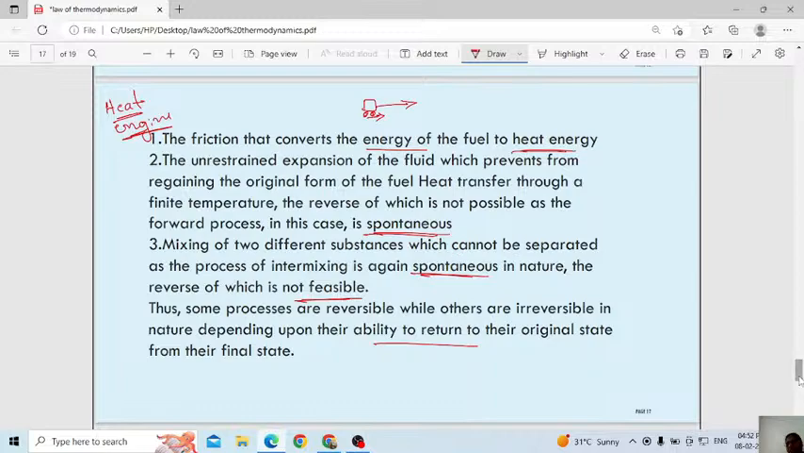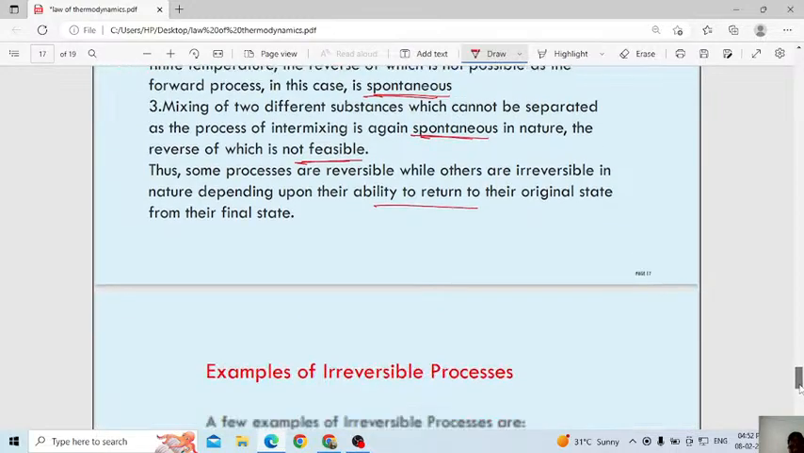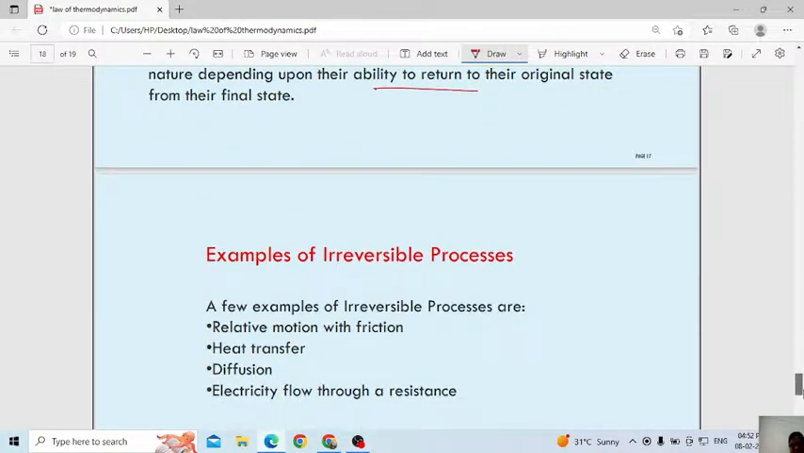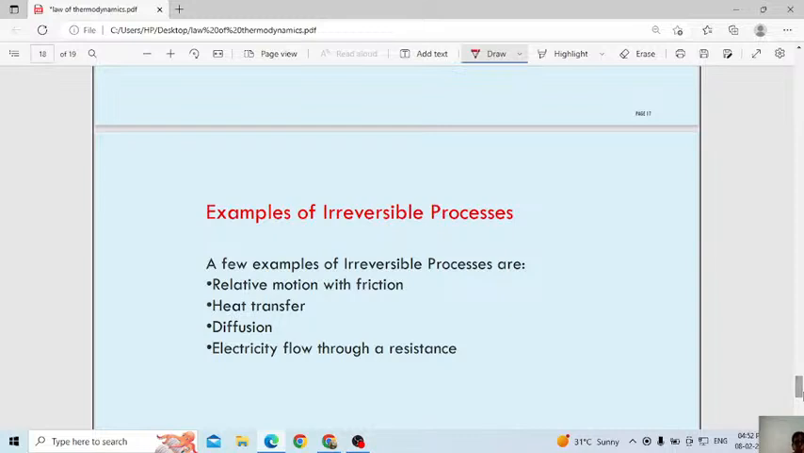In the universe also, we can consider some processes may be reversible, some processes may be irreversible. The first example of an irreversible process is relative motion with friction. Yes, motion of any car, anything you consider. Then heat transfer. Once the heat is transferred, we can't regain it. I am talking continuously for 1 hour. My energy is continuously being wasted. Can I get back that energy? That is an example of an irreversible process.